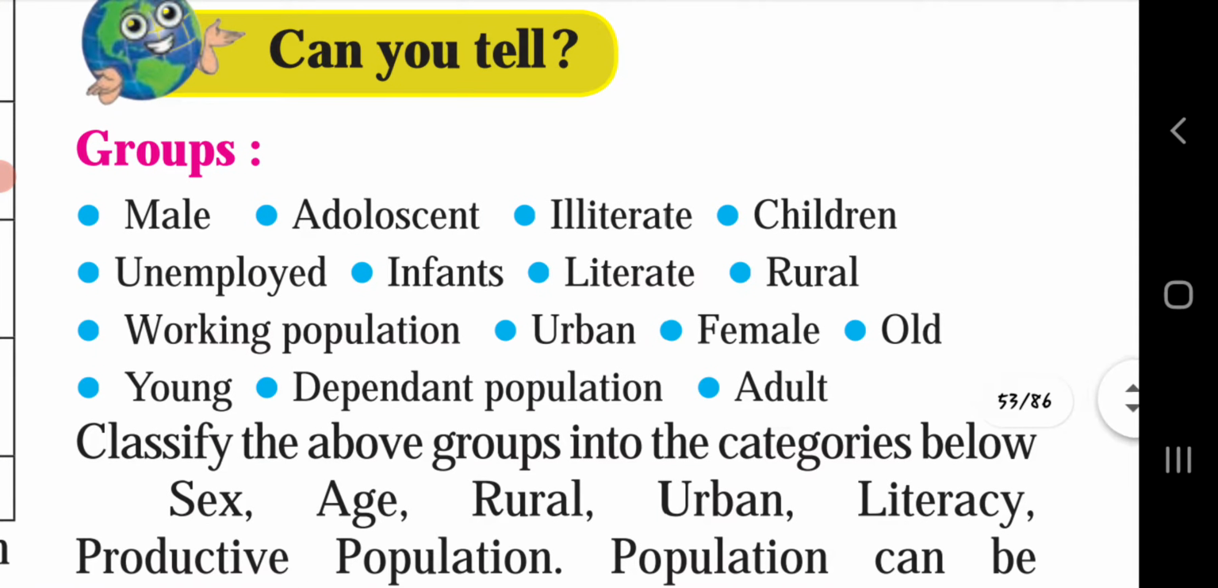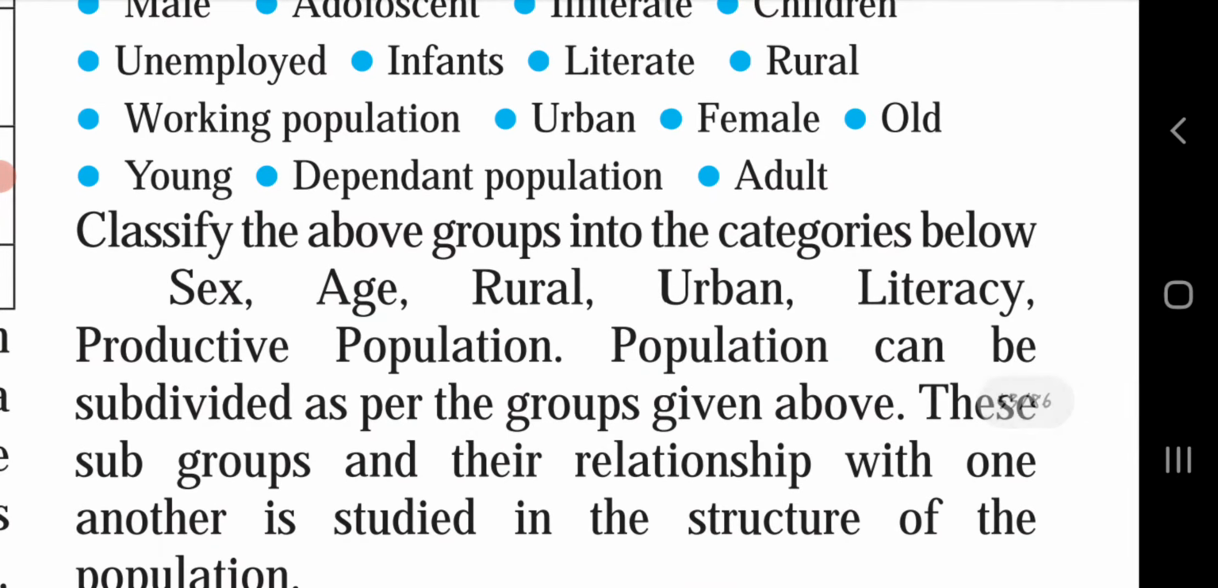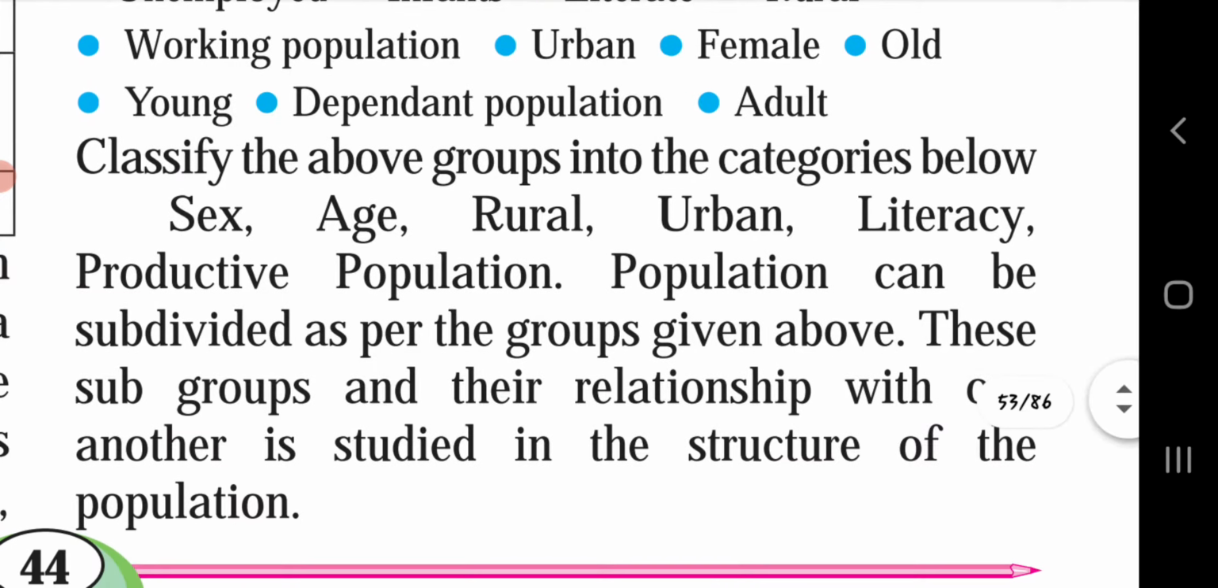Can you tell the groups: male, adolescent, illiterate, children, unemployed, infants, literate, rural, working population, urban, female, old, young, dependent population, adult. Now classify the above groups into the categories below: sex, age, rural, urban, literacy, productive population. Population can be subdivided as per the groups given above. These subgroups and their relationship with one another are studied in the structure of the population.